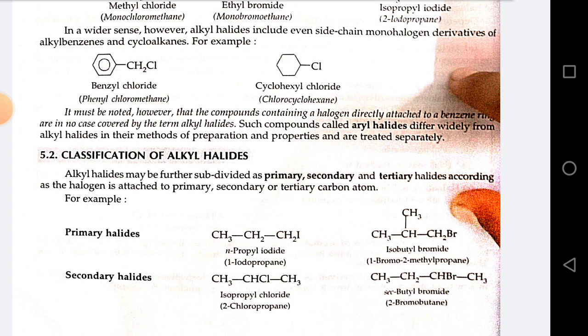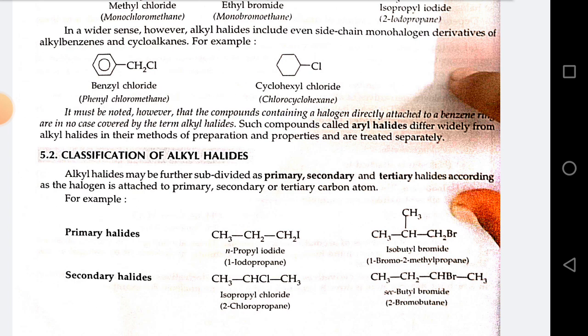It must be noted, however, that the compounds containing a halogen directly attached to a benzene ring are in no case covered by the term alkyl halide. Such compounds are called aryl halides, differ widely from alkyl halides in their methods of preparation and properties, and are treated separately. Classification of alkyl halides.